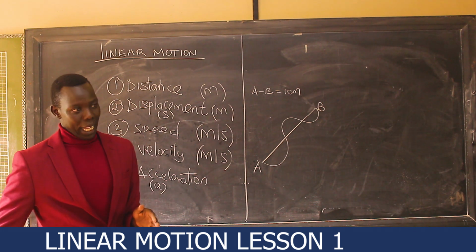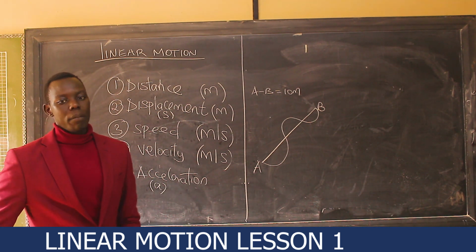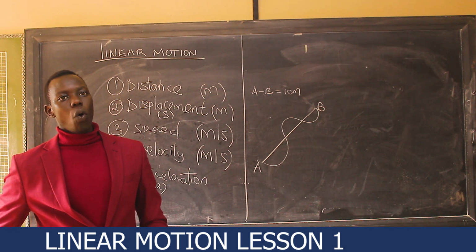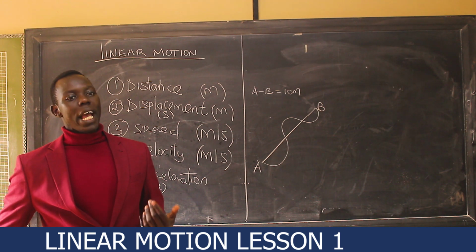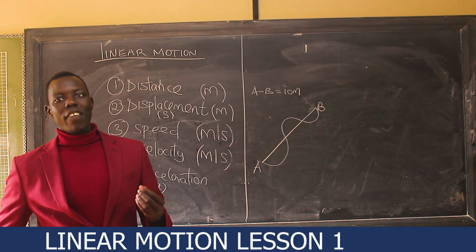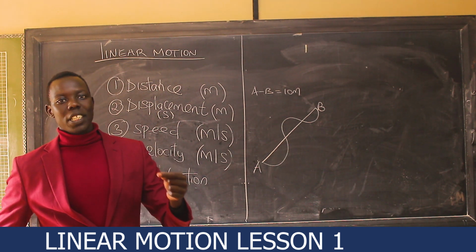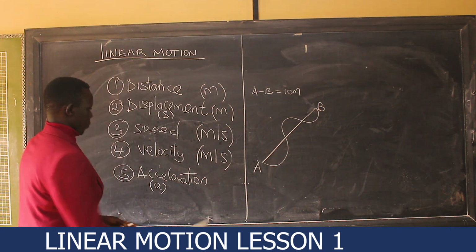Now, dealing with acceleration, because we have said it is the rate of change of velocity, meaning for us to get acceleration, we are supposed to have the final velocity, the initial velocity, and the time that it has taken this body to change from the initial to the final velocity.